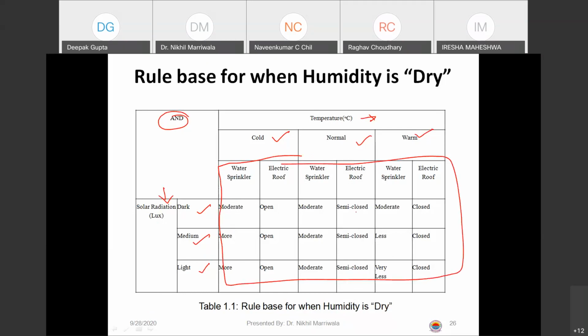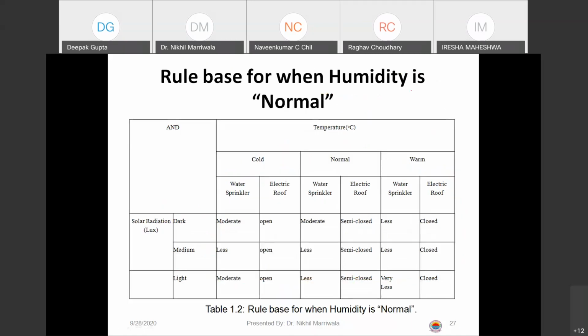Can you see this? Semi-closed, moderate, less, very less. You just analyze this. Try to formulate a rule base for when humidity is dry. Now, you need to point out problems like this. Now, when humidity is normal, then what happens? Right, again the same structure, but with different outputs. You can see this output has changed here.